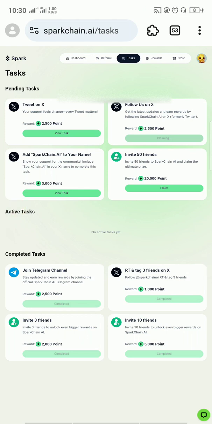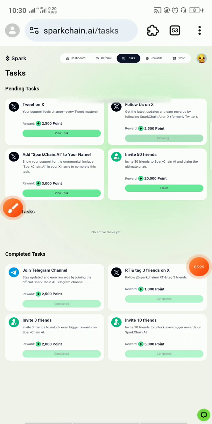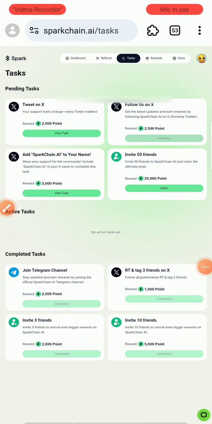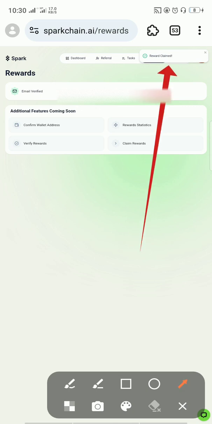So there are a couple of things that you should avoid. First being that you should actually avoid creating multiple accounts, especially on the same device, is really bad. Creating multiple accounts just for the sake of having multiple referrals, it's actually frowned against in this airdrop, of course. So they really frown against it. Okay, as you can see, I've successfully claimed the reward.